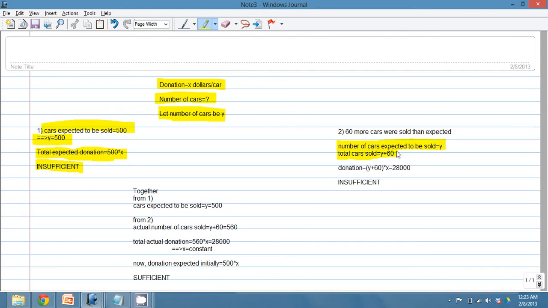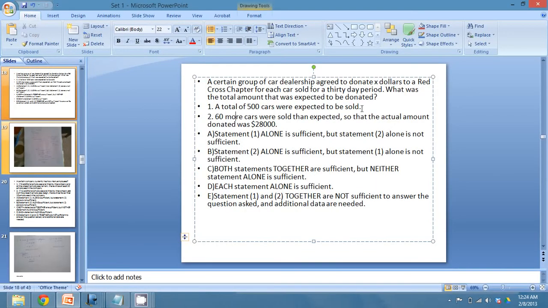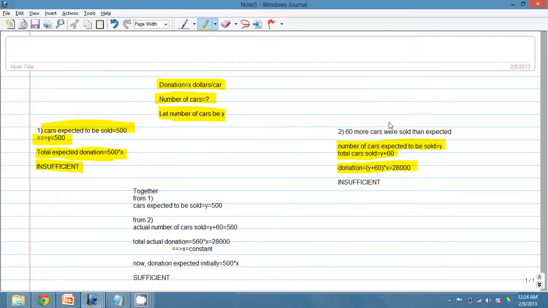So total cars sold were Y plus 60. So the donation would be (Y plus 60) into X, and this would be equal to $28,000, because that was the actual amount donated.